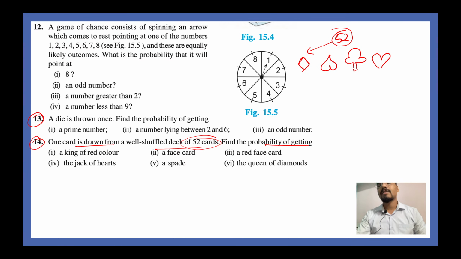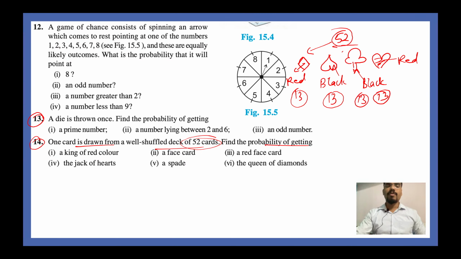Now your hearts are red, this diamond is also red, this is black, and this is also black. So 52 divided by 4, you have 13, 13, 13 and 13. Make sure you grasp this concept very well because this is an important concept. Okay, alright. So this is called a suit.